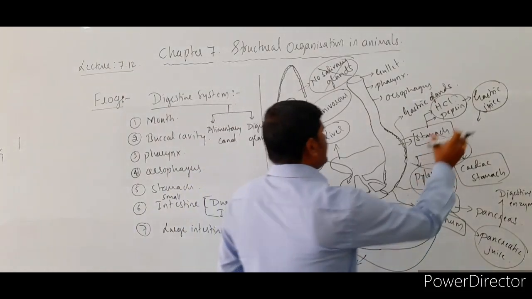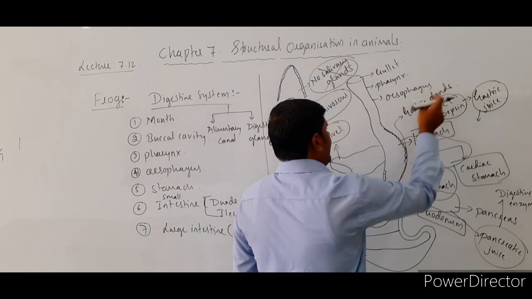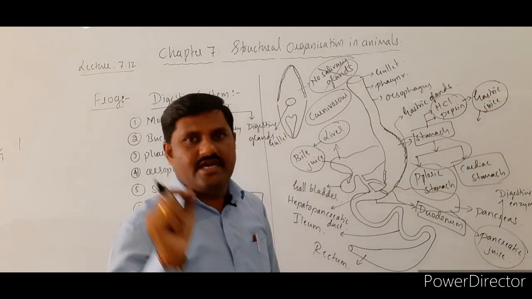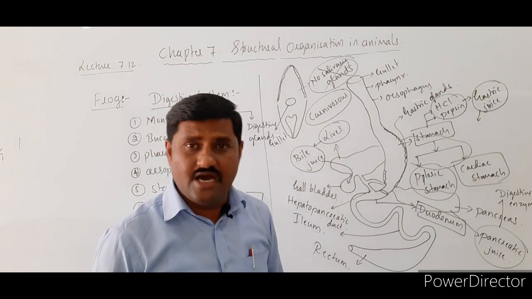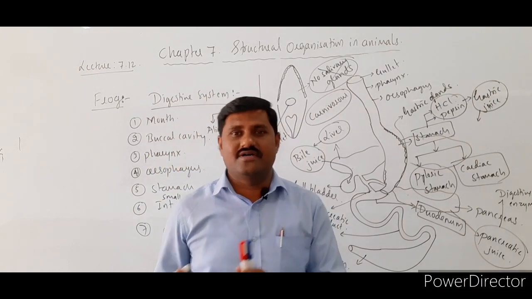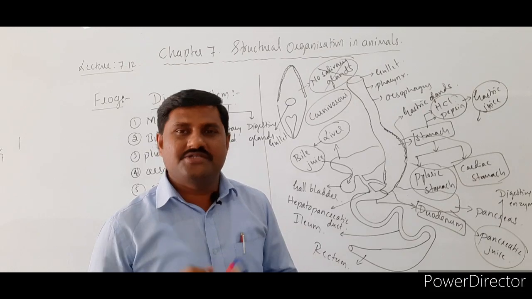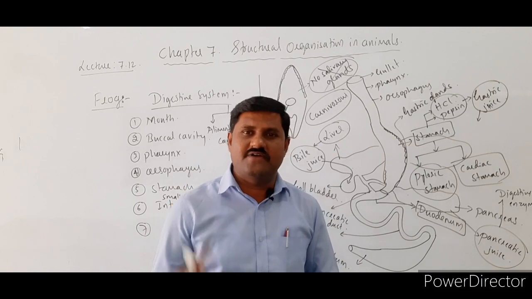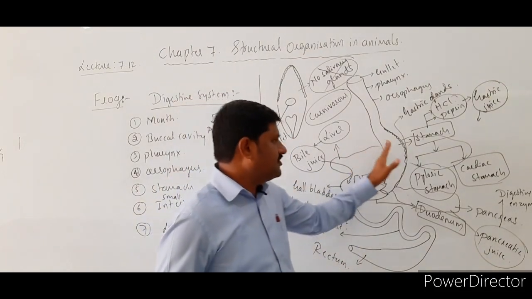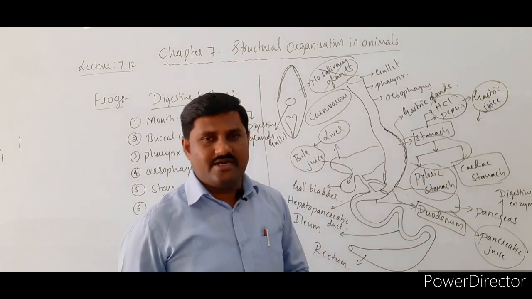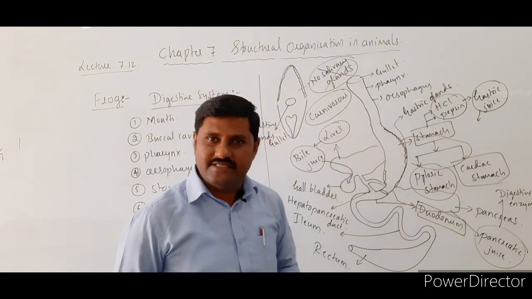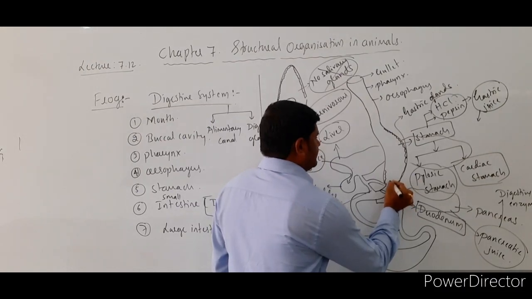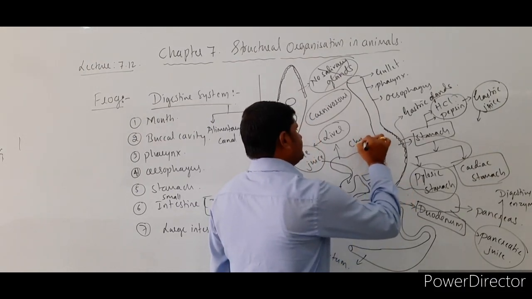These are secreted by the gastric glands. Partial digestion occurs here, that is, digestion of carbohydrates, proteins, fats, etc. takes place partially inside the stomach with the help of enzymes as well as HCl, right? The partially digested food is called chyme.